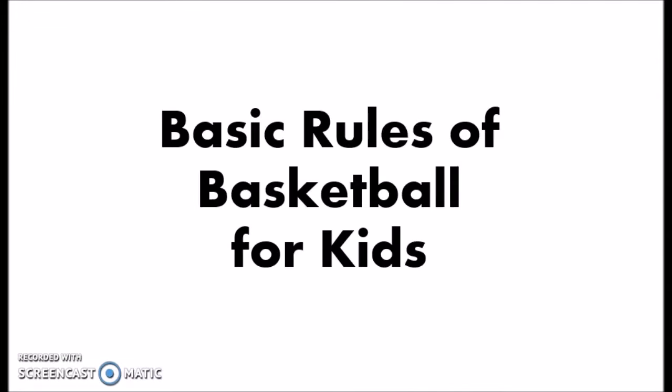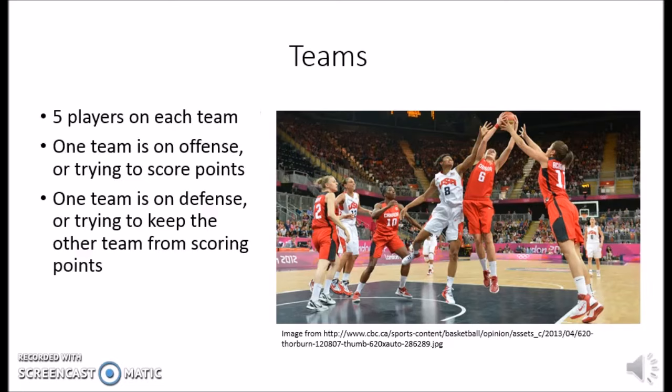This video will show you some of the basic rules of basketball. Basketball teams are made of 5 players on each team. One team is on offense. This is the group of people who are trying to score points or goals. The other team is on defense. Their job is to keep the offensive team from scoring any goals.